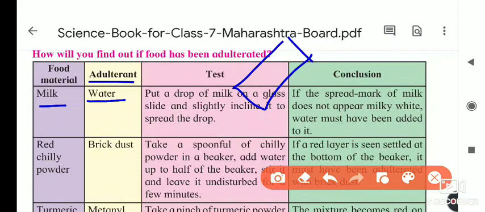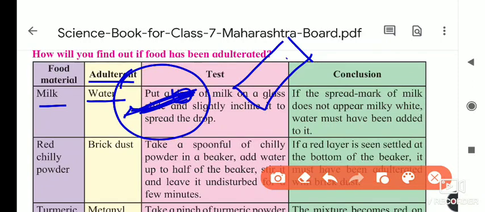Otherwise, take a drop of milk on a plate and slant it. Since milk is liquid, it will move forward. If a white line is left behind it, then it is good milk, meaning water is not added. But sometimes the milk moves and the line is not left behind.